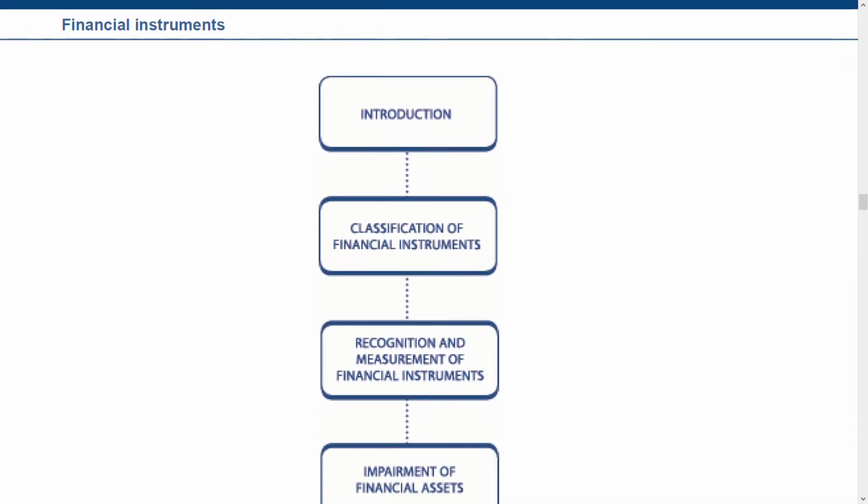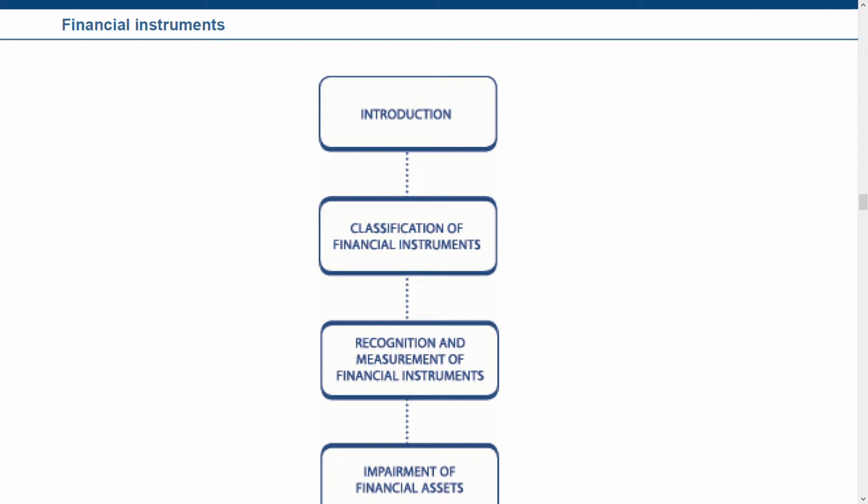What are we going to cover here? Financial instruments is divided into three standards: IFRS 9, IFRS 7 and IAS 32. I already have made a video on IFRS 7, which is for disclosure of financial instruments. Please go check it out. It's a small standard, but when you're using it, don't treat it as an isolated standard. It is interrelated with IAS 32 and IFRS 9. So today's standard will be on IAS 32.